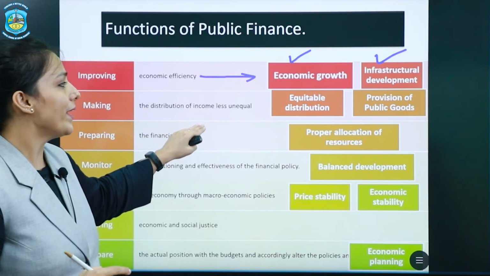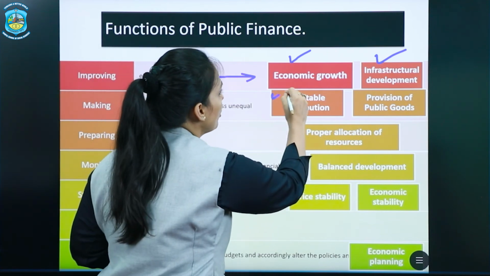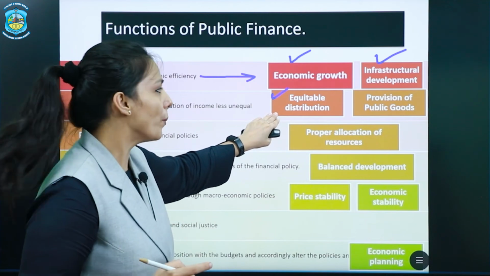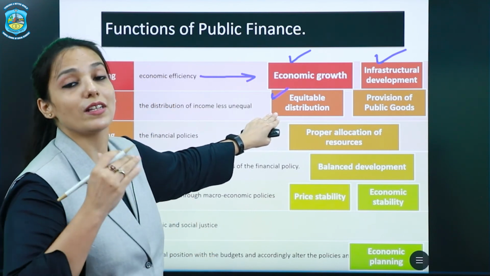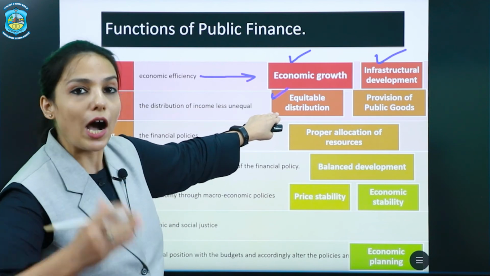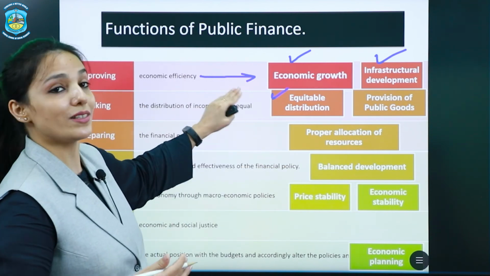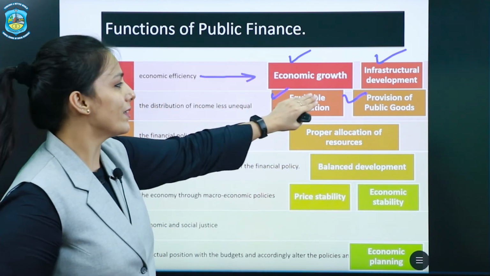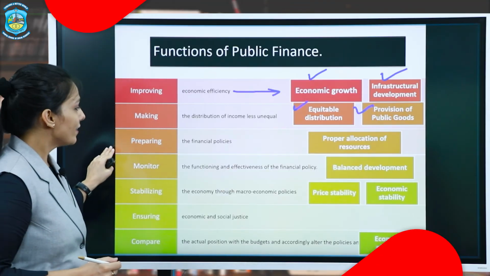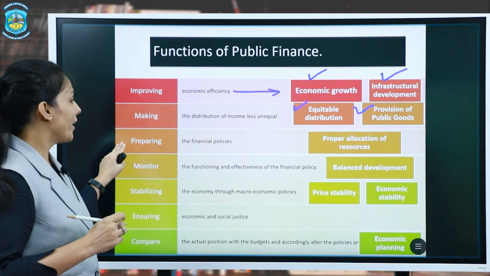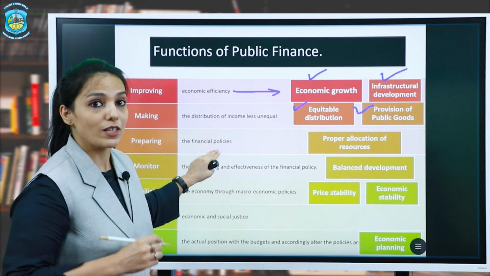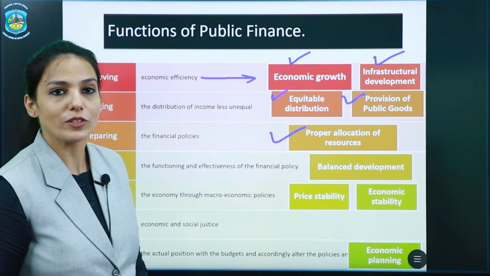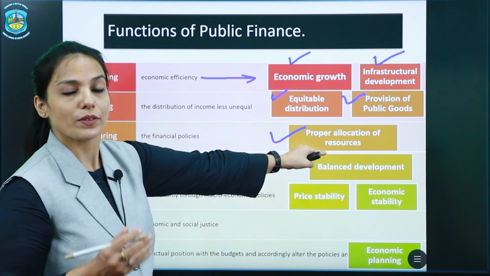Then the next function was to ensure the distribution of income is less unequal. As such, public finance helps in equitable distribution of income in the economy. If there is unequal distribution of income in the economy, how does the government step in? The government steps in through the provision of public goods and services, and public finance helps in that. Okay. Next, when the function of public finance is preparing financial policies, then public finance helps in proper allocation of the country's resources. So this is the next importance of public finance.